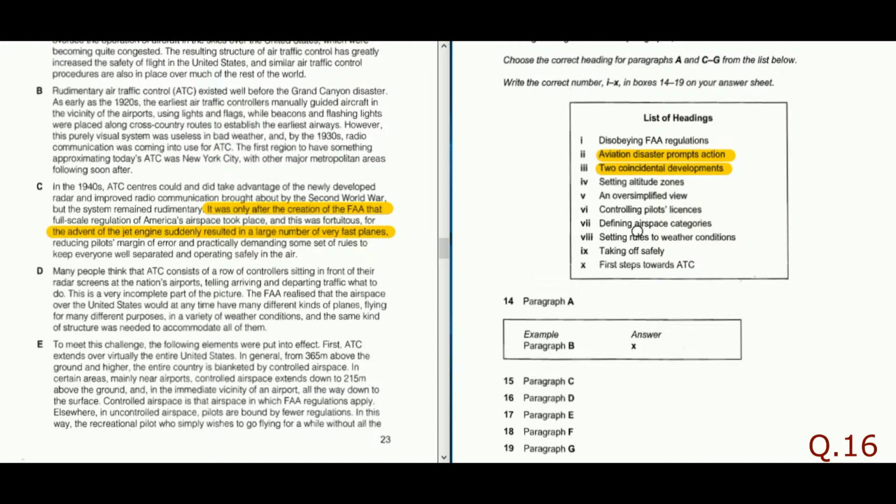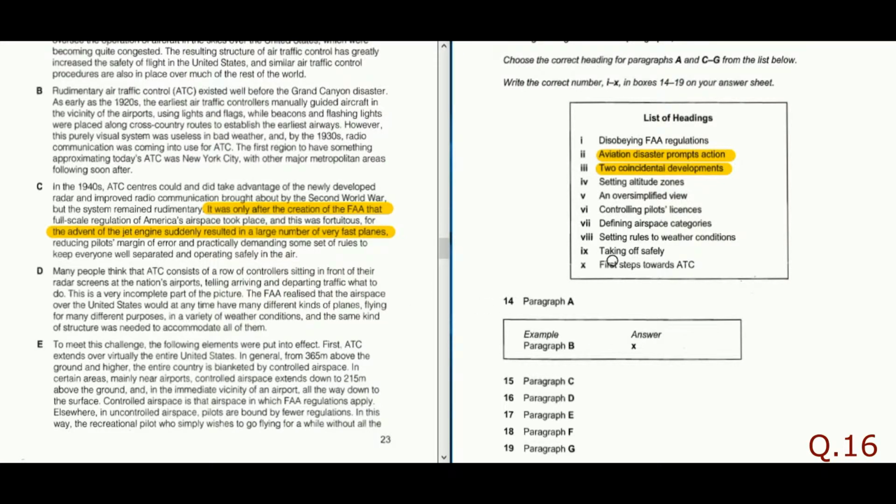Controlling pilot licenses. There is nothing called pilot licenses. Defining airspace categories. As of now, there are no airspace categories given. Setting rules according to weather condition. Yes, weather is given. Let us see. The United States would at any time have different kinds of flying in a variety of weather conditions and the same kind of structure. Yes, weather condition is mentioned over here, but setting rules according to weather condition, I could not find anything. Taking off safely, not discussed.